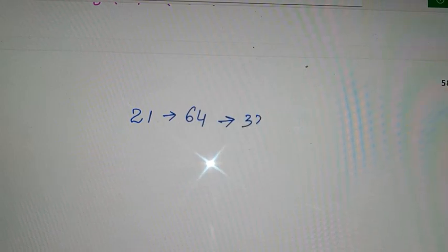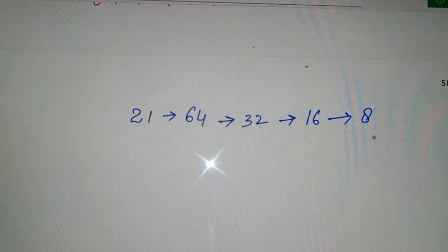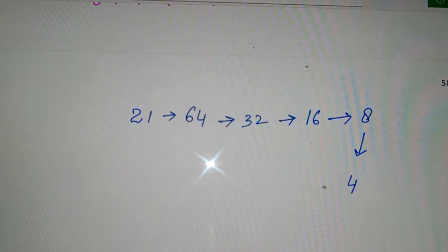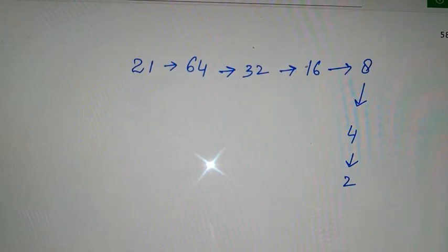As 21 is an odd number, multiply by 3 and add 1: 21 times 3 is 63, 63 plus 1 is 64. 64 is even, divided by 2, that's 32, then 16, then 8, then 4, then 2, and divided by 2, that's 1. So this was a short loop.